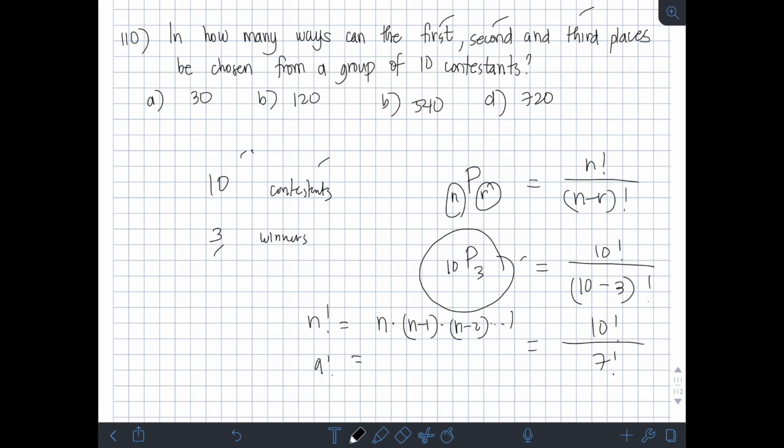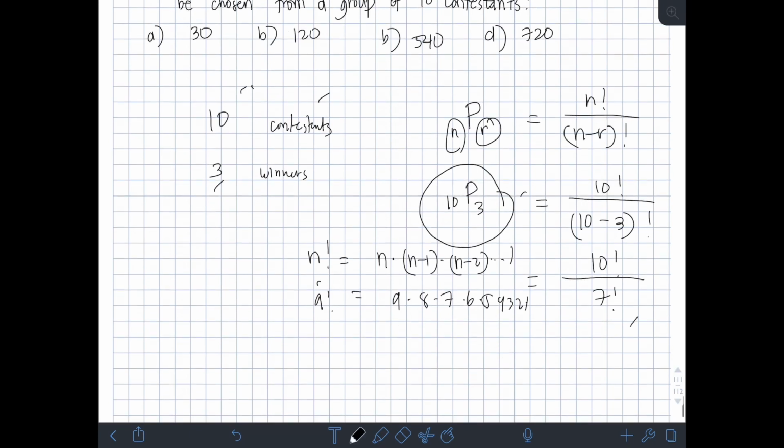So, kung may 9 factorial tayo, ibig sabihin yan, multiply natin yung 9, starting sa 9, 9 times 8, 7, 6, 5, 4, 3, 2, 1. Okay? So, ito yung expression natin, apply natin yon. So, 10 factorial magiging 10 times 9 times 8 times 7 factorial. So, huminto na ako sa 7 factorial. Pero, ibig sabihin pa nitong 7 factorial is tutuloy-tuloy pa siya hanggang 7, 6, 5, 4, 3, 2, 1. Pero, huminto ako kasi nga, may denominator tayo na 7 factorial. So, pwede nating i-cancel yung 7 factorial.